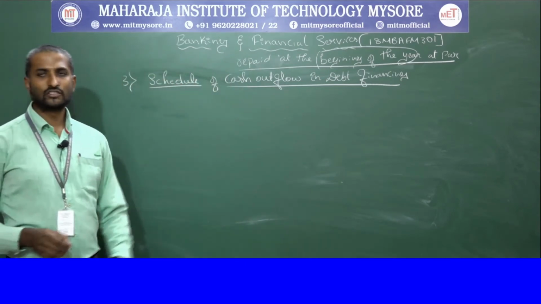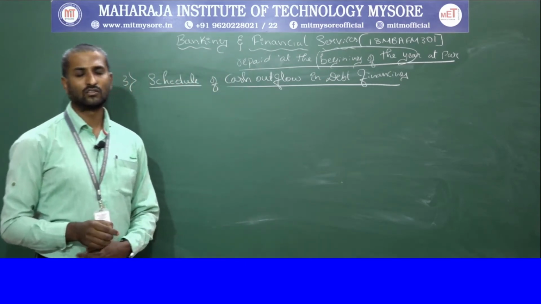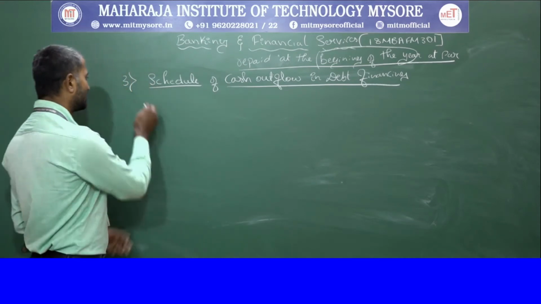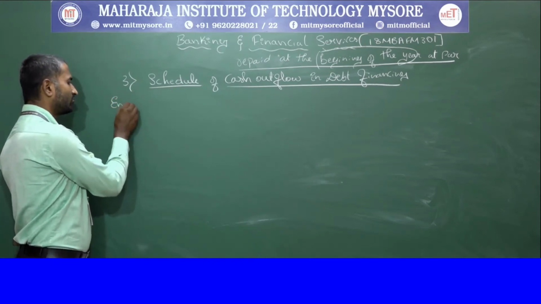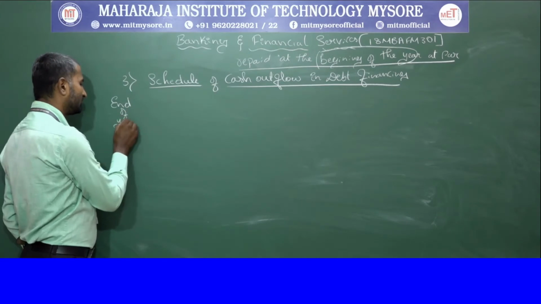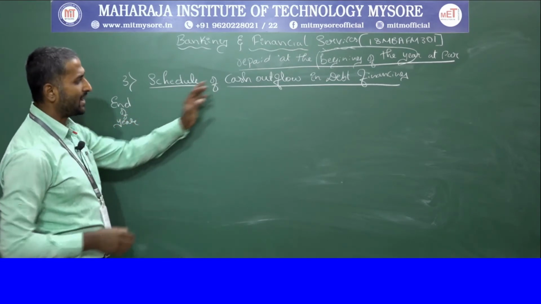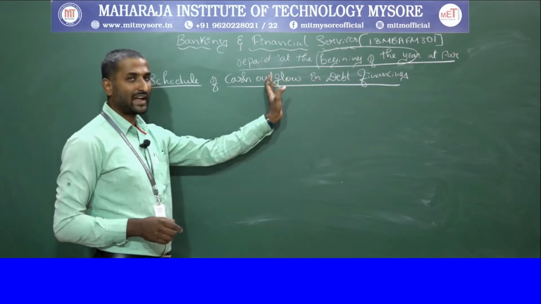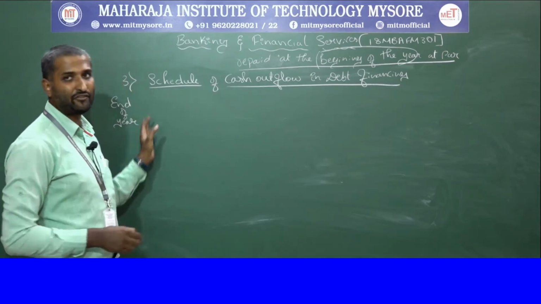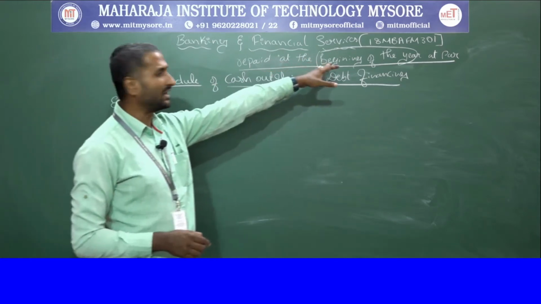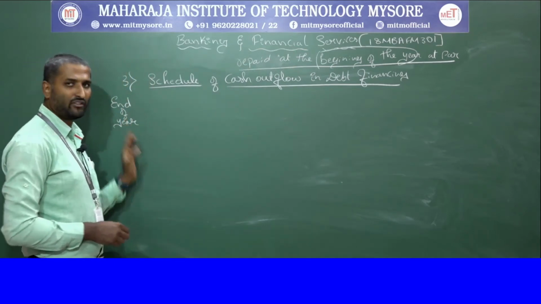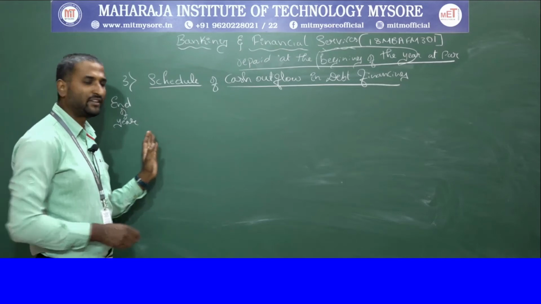So here also we are going to take the 8 columns. The first column is the end of the year, because we always have the debt financing cash outflow, whatever we are paying, at the end of the year. Even though the problem is given at the beginning of the year, the interest payment should be made at the end of the year. So we are going to take the first column at the end of the year.